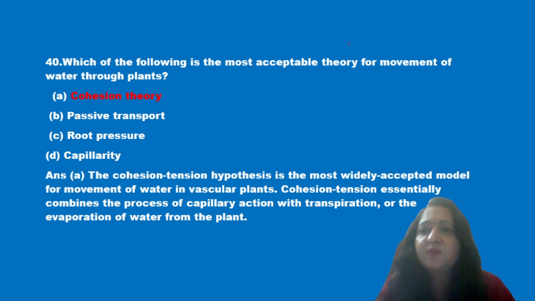Next question is, which of the following is the most acceptable theory for the movement of water through plants? Cohesion theory, passive transport, root pressure and capillarity. We know that cohesion theory is the most widely accepted theory for the movement of water in plants. So option A is the correct answer.